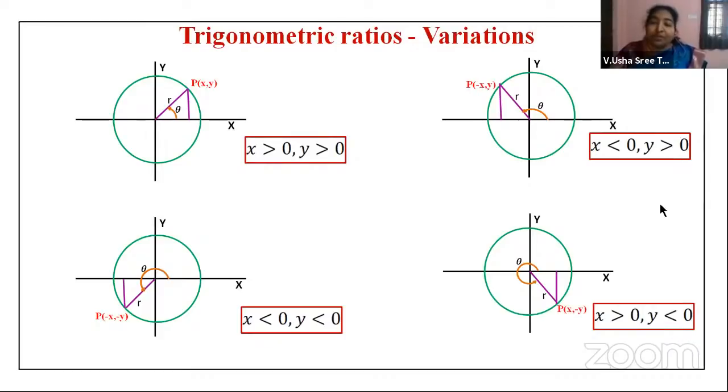So from this, we can confirm the ASTC property: in the first quadrant, A stands for all the trigonometric ratios to be positive. In the second quadrant, only the sine and cosecant will be positive. In the third quadrant, tangent and cotangent will be positive. And in the fourth quadrant, cosine and secant will be positive. And the remaining will be negative.